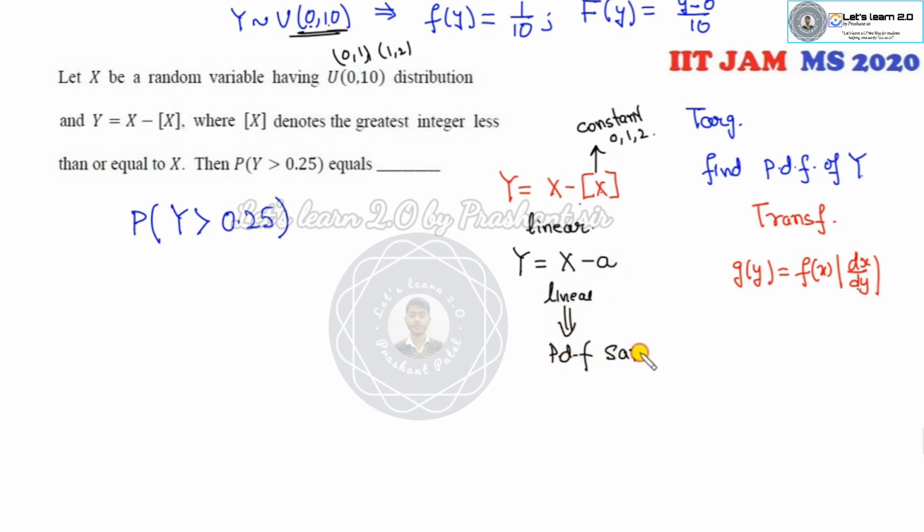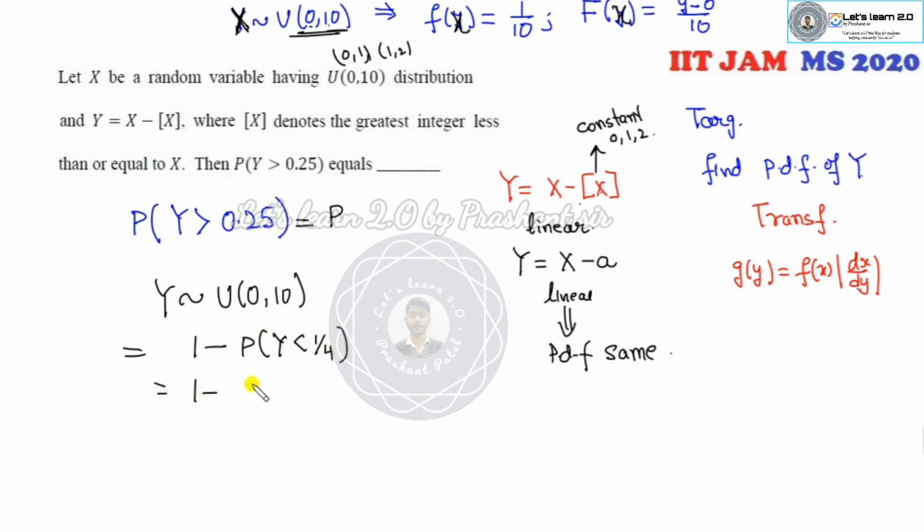So once it's a linear function, what does it mean? The PDF is the same. So what does it mean? Y has the PDF also 0, 10. Sorry, this is the x. This is the PDF of the x. It's the CDF of the x. Fine. So y has the same PDF. So what does it mean? Can I write this quantity in terms of here?